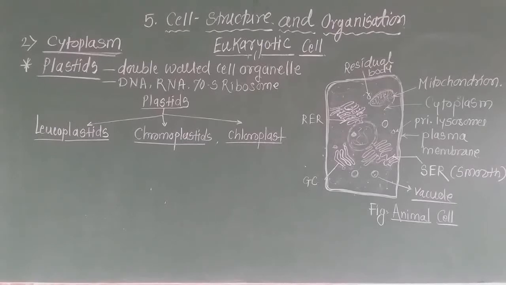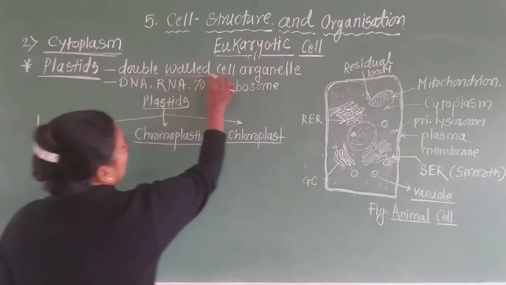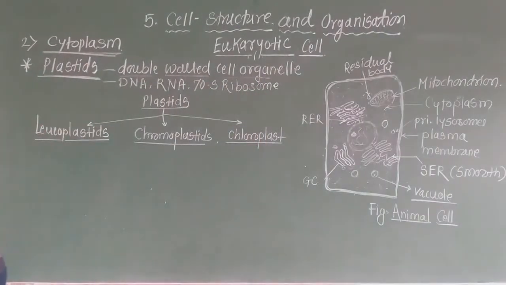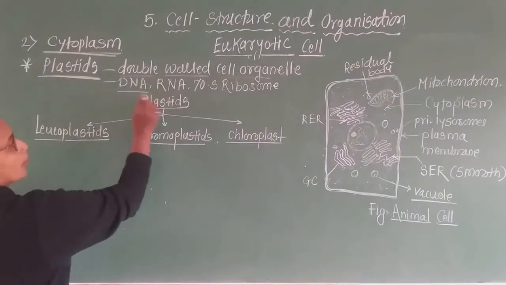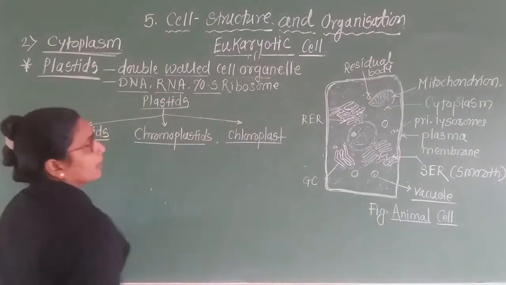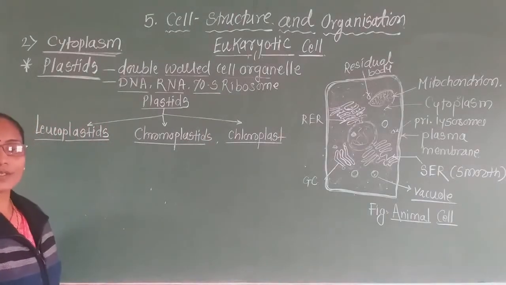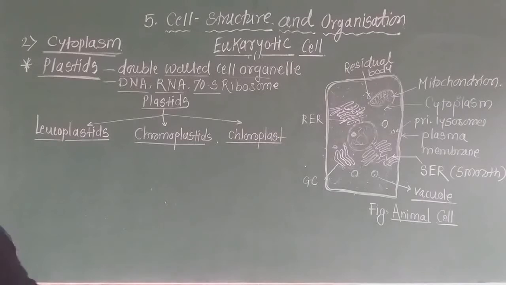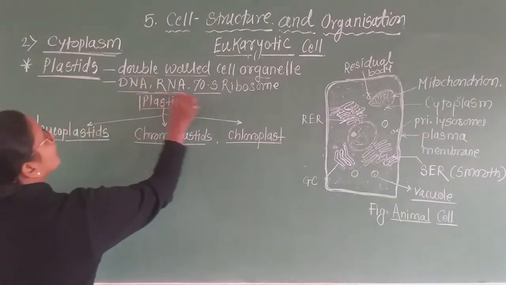Okay. After the mitochondrion, the next one is plastids. Now these plastids are double-walled cell organelles. These plastids consist of DNA, RNA and 70S ribosomes. Now these plastids are of three types.